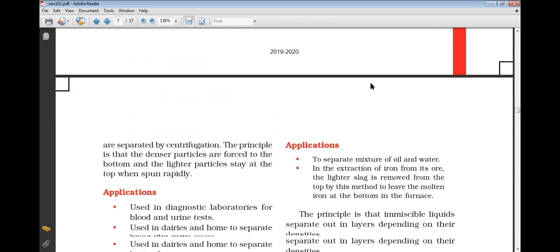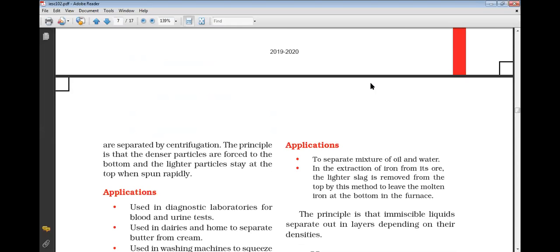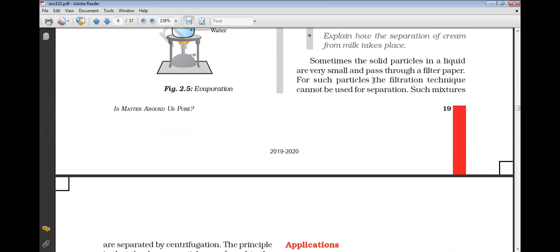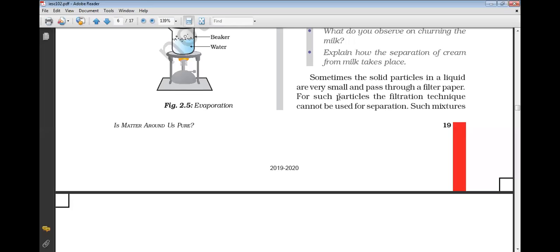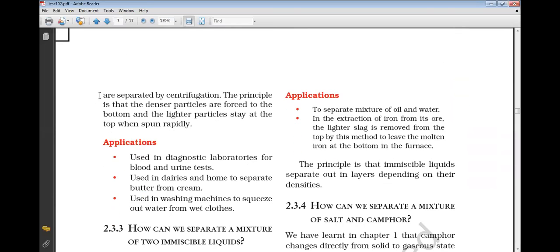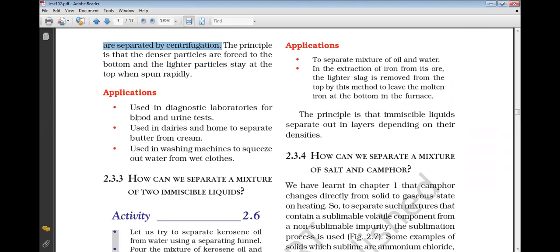In this, what happens due to centrifugation is that the suspended particles come down. I'll just read it. The solid particles in the liquid are very small and pass through the filter paper. For such particles, the filtration technique cannot be used for separation. Such mixtures are separated by centrifugation, that means rotating them round and round or churning them. The principle is that the denser particles, the bigger particles, settle at the bottom, and the lighter particles stay at the top. So these are the applications of this technique.